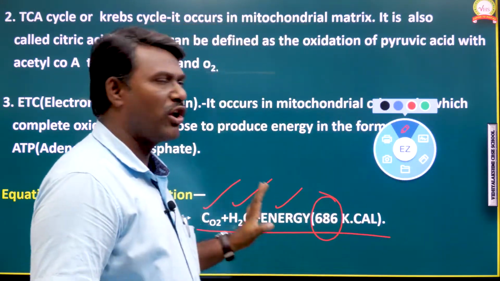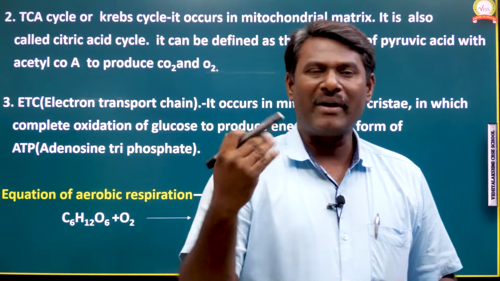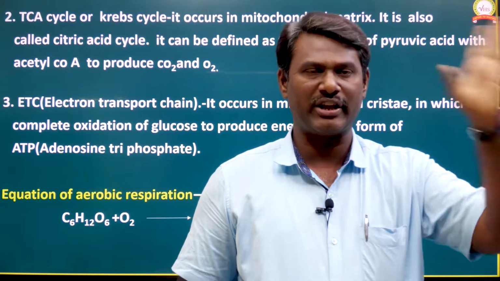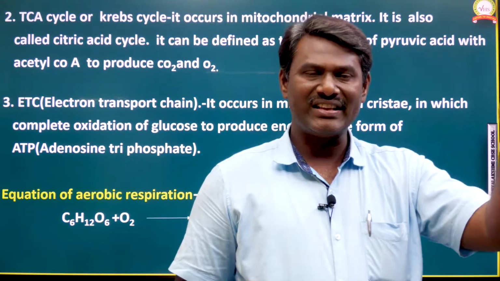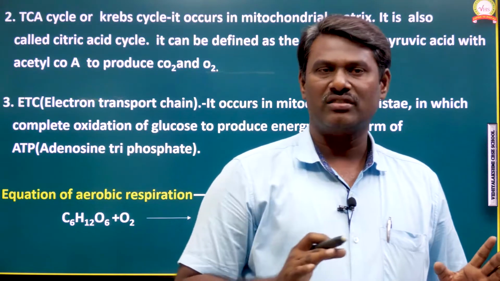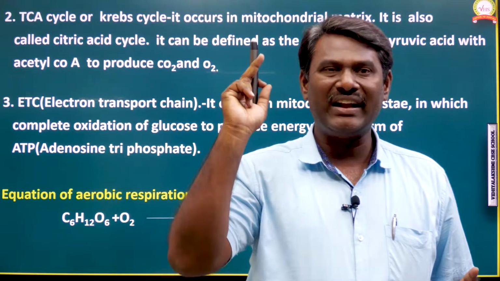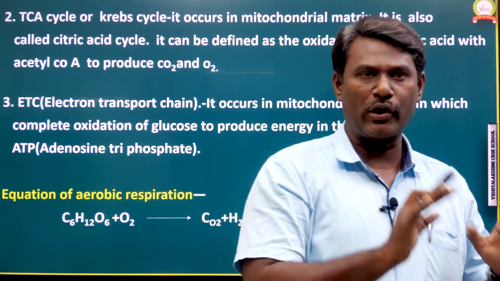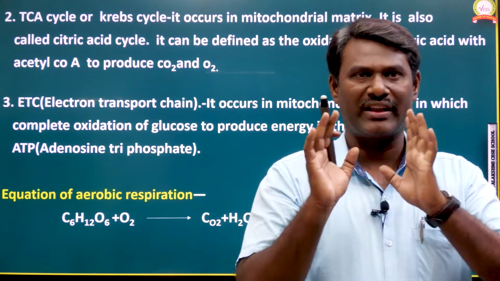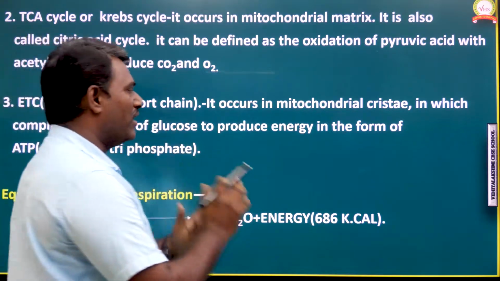So these are the three stages: glycolysis, TCA cycle, and electron transport chain. During the electron transport chain, the glucose molecule is completely oxidized to produce energy, and the net energy produced during aerobic respiration is 686 kilocalories.